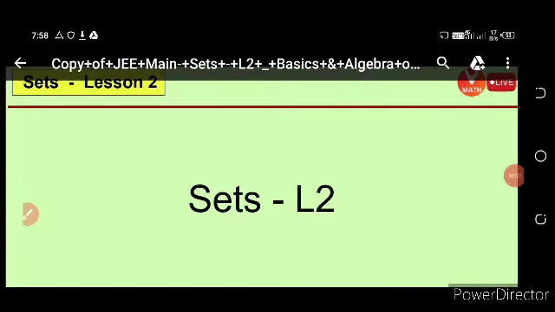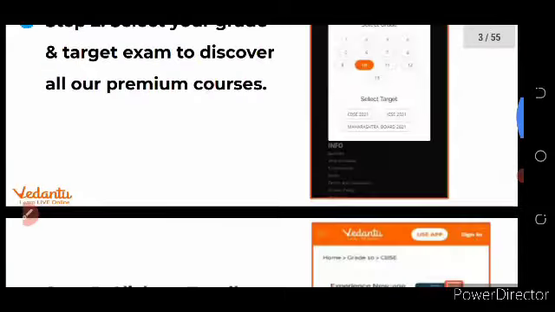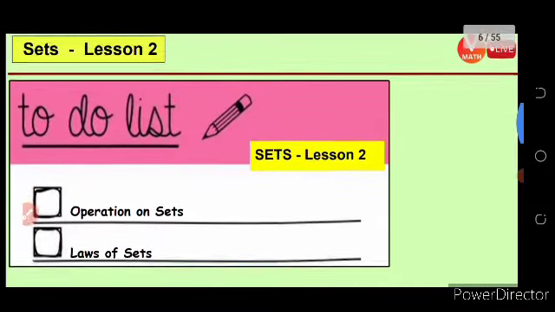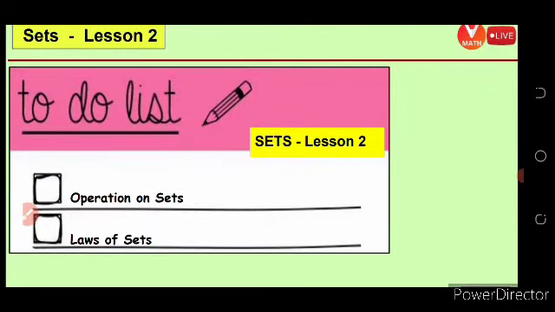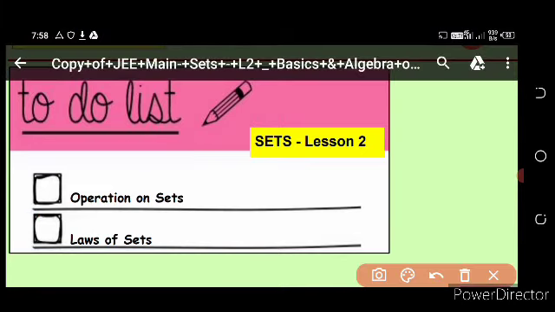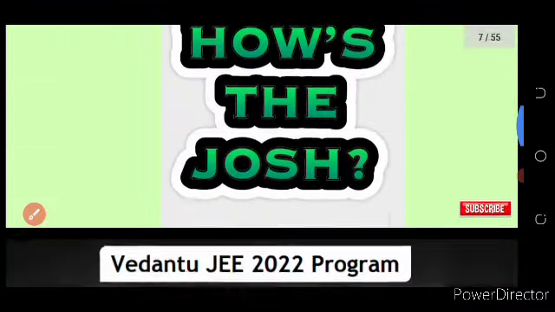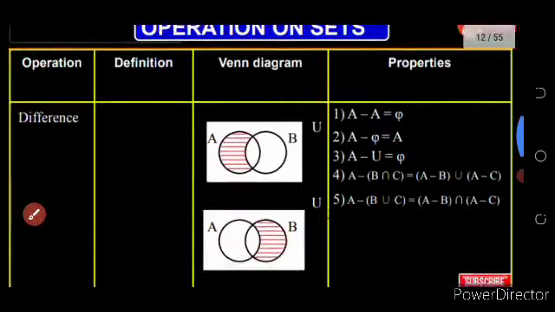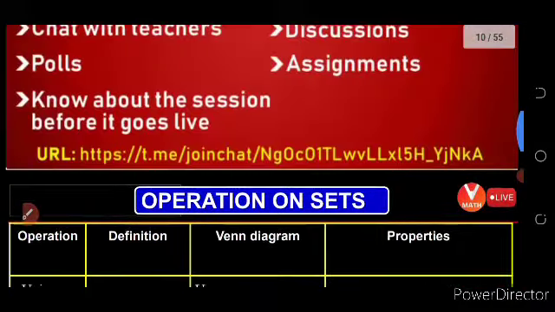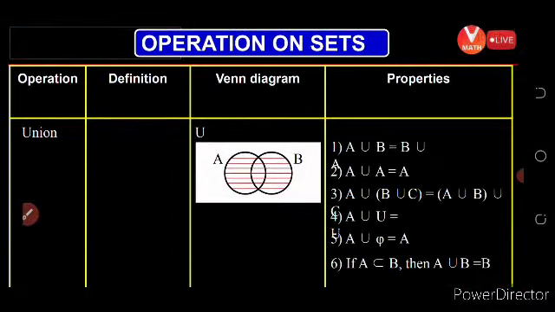Then come to set lesson 2. Here, what can we do? First, operations on sets, then laws of sets. First of all we have to know operations on sets.